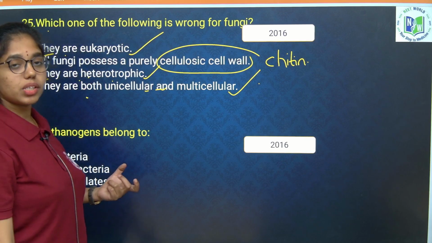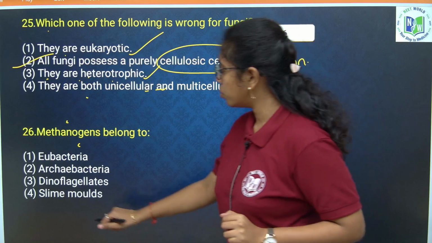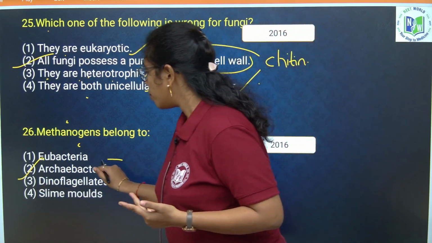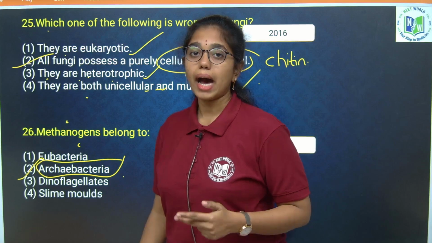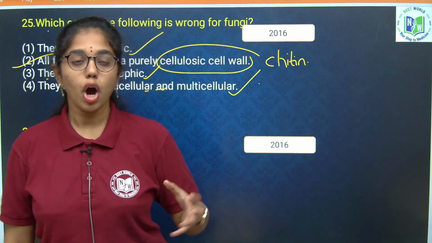And the last question: methanogens belong to archaebacteria. Thermoacidophiles, halophiles and methanogens belong to which group of monerans? They belong to archaebacteria. So this is all about the discussion of the questionnaire.